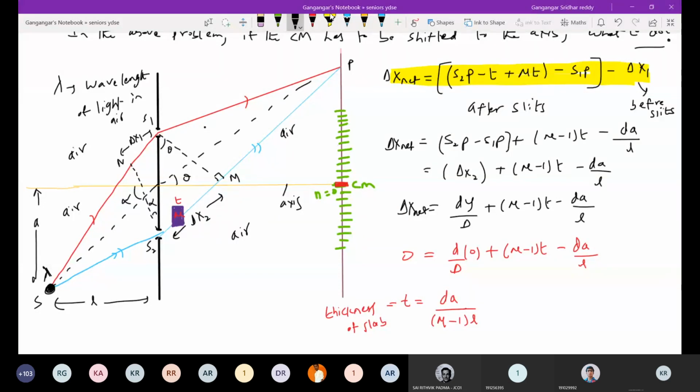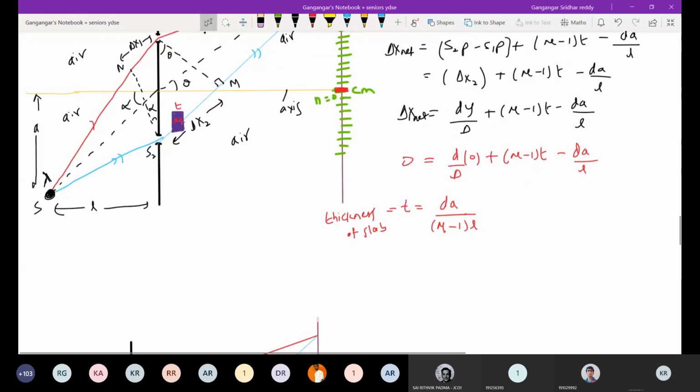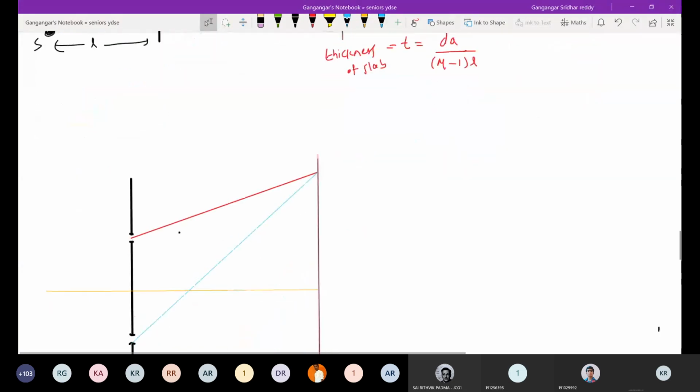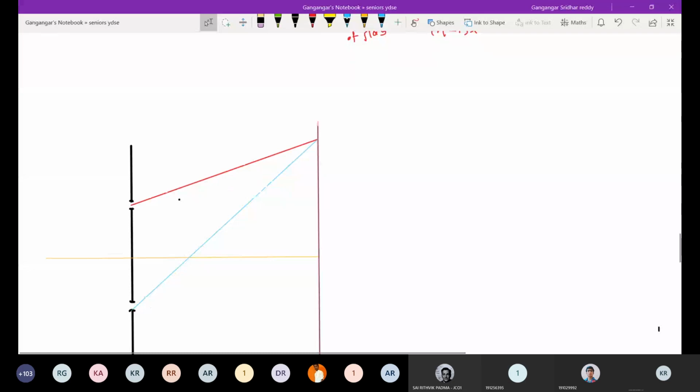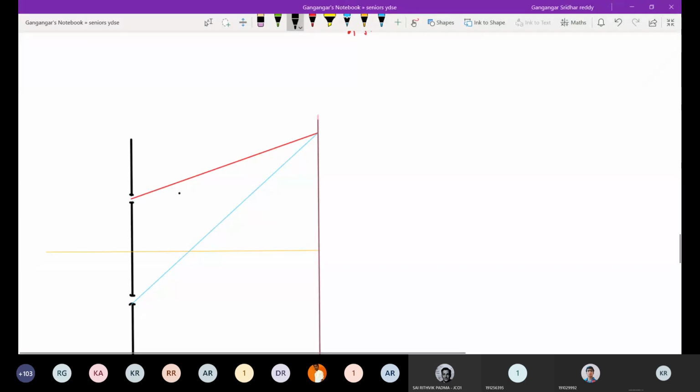Shall I put it in a simple way? You want to shift the pattern down, put the slab at the lower slit. You want to shift the pattern up, put the slab at the upper slit. That's all. Over. So this should be the thickness of slab to bring that one. What actually happened? You may find it a little bit difficult, or you could have used some common sense instead of so much mathematics. The same thing. You could have proceeded like this.